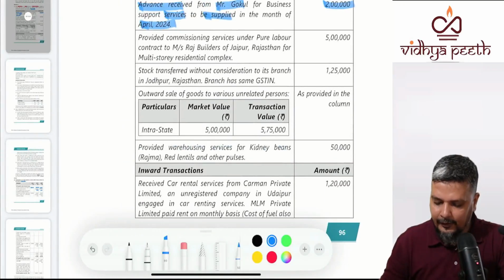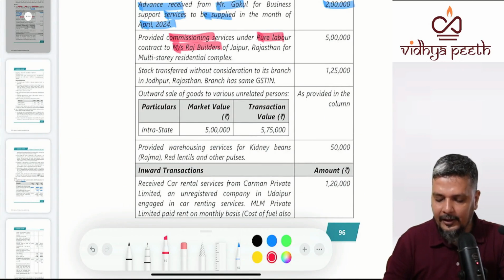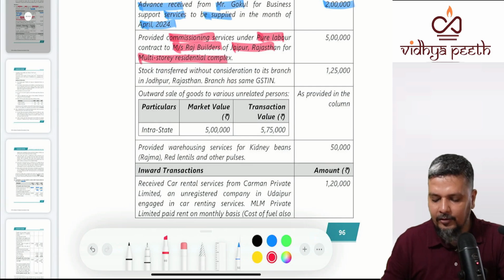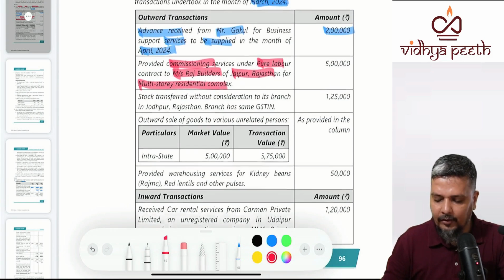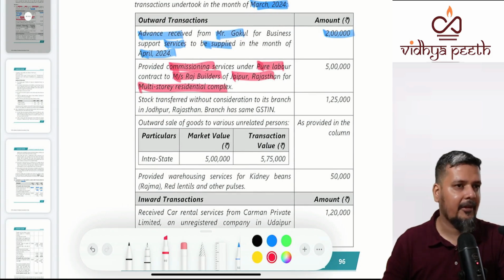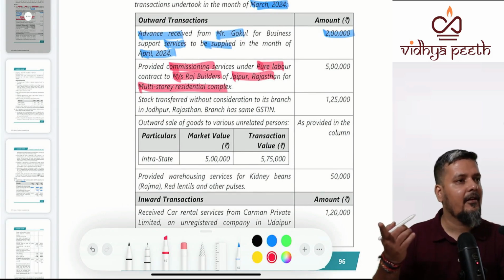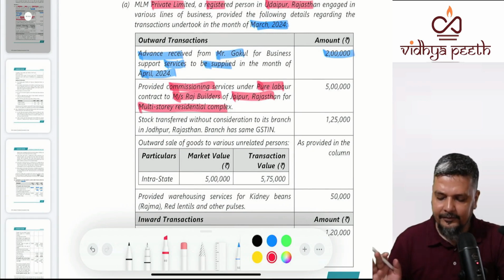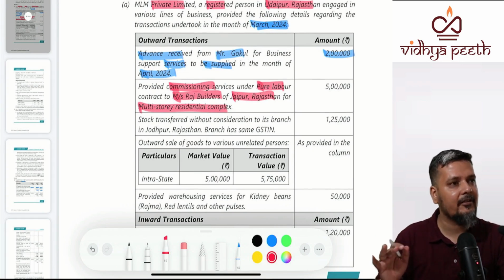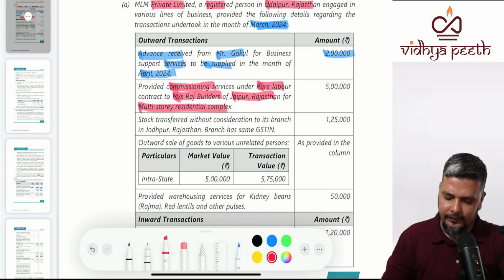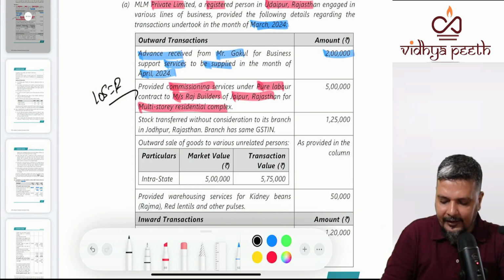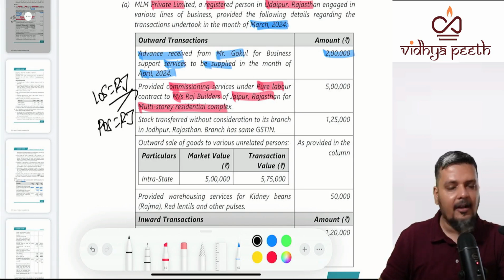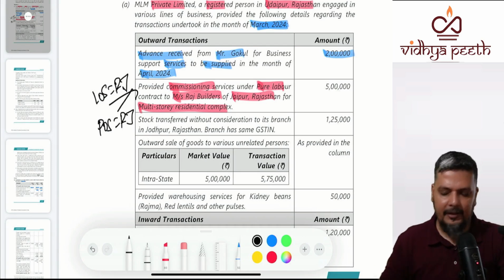Second part. Provided commission services to a pure labor contract to Raj Builders, Jaipur, Rajasthan, for a multi-story residential complex. Immovable property. Location of supplier, Rajasthan. Place of supply is also Rajasthan. When nothing is given, it is CGST and SGST. For the first point, nothing is given, CGST and SGST. Second point, something is given, but location of supplier is Rajasthan. Place of supply is also Rajasthan, whether the recipient is registered or unregistered. Immovable property. So what is the amount?